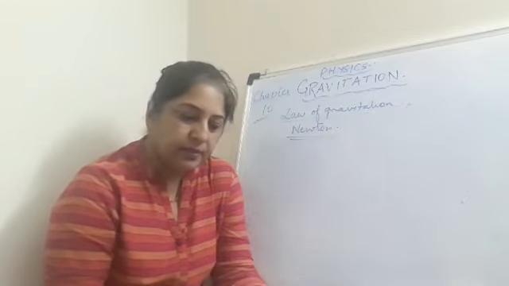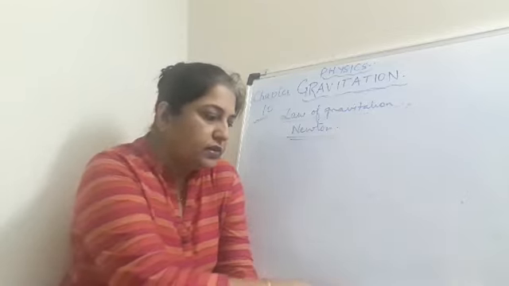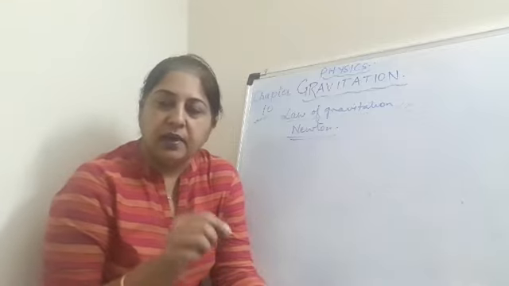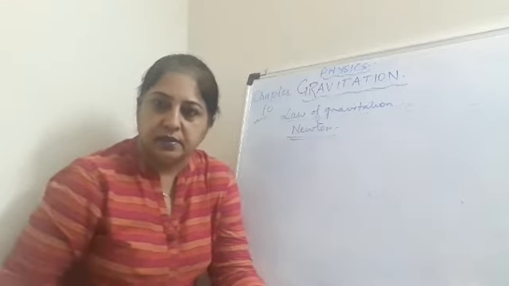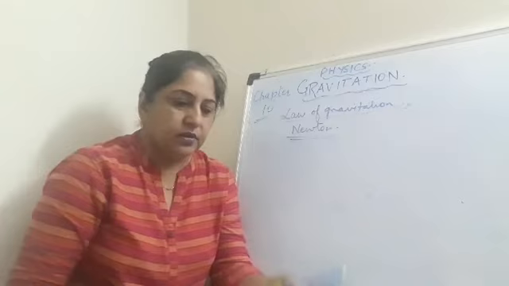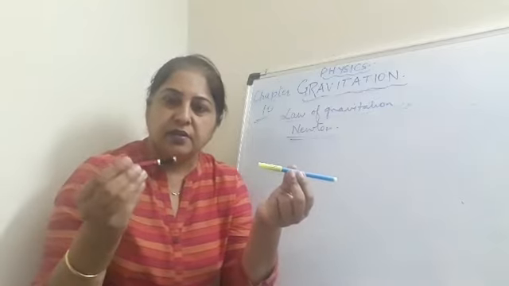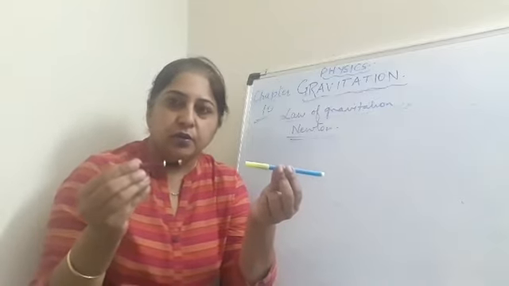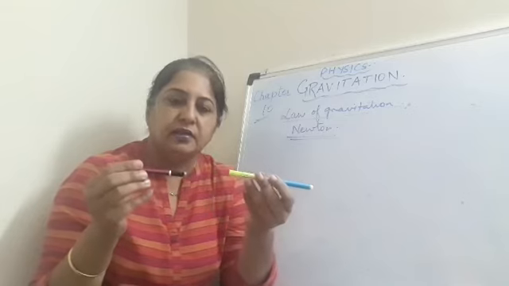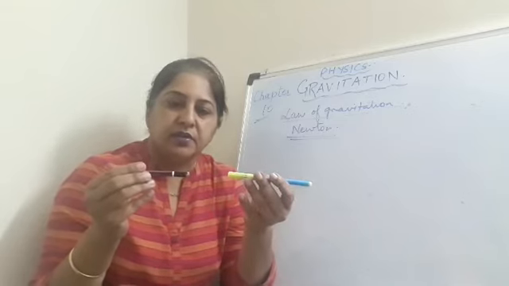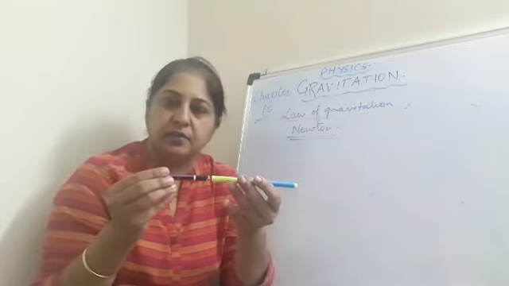Now if you think about a magnet and an iron piece, suppose this is a magnet and this is an iron piece. If you keep this iron piece at this distance, after some time you will see that there is attraction.